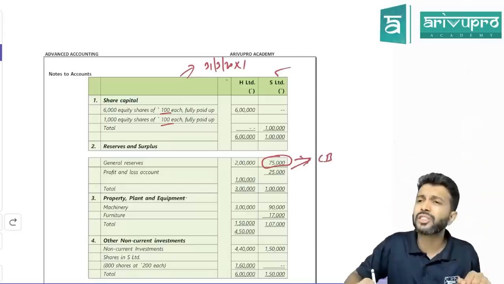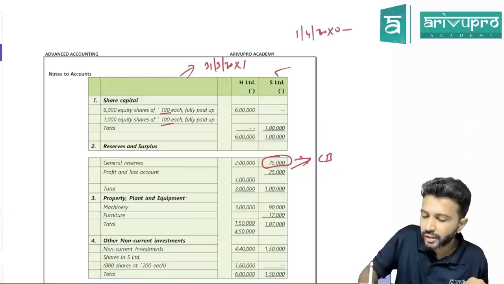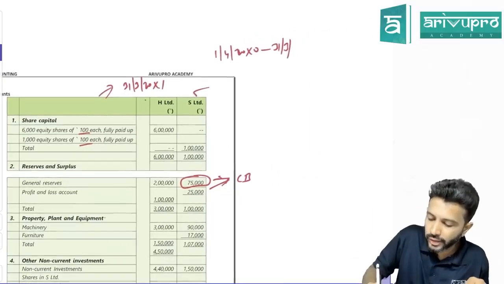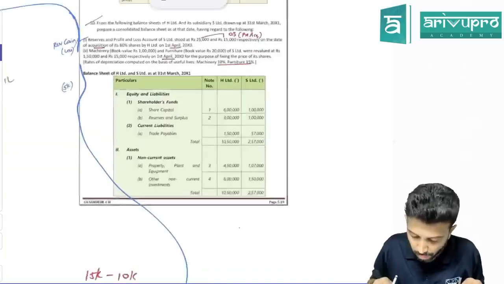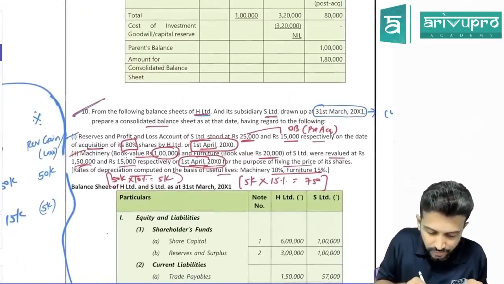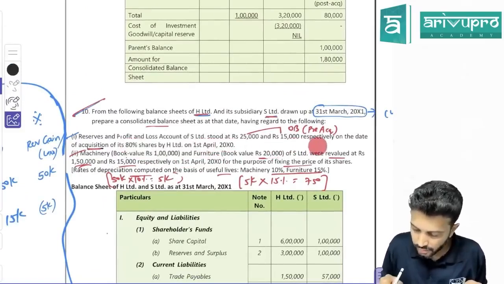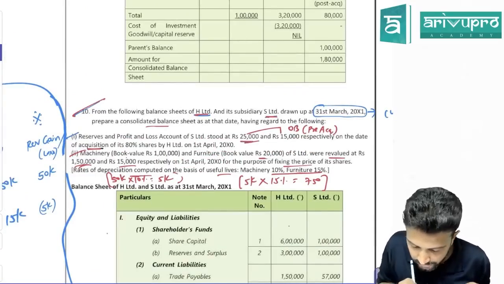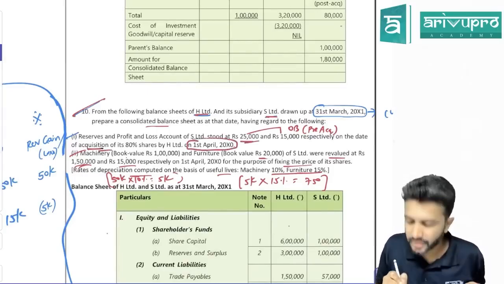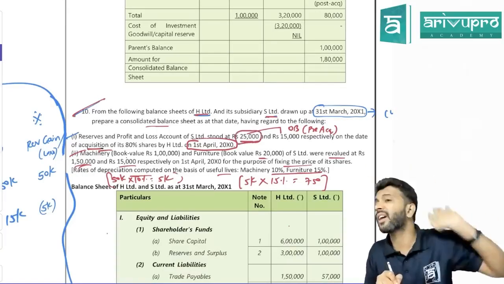Do you know the opening balance of general reserve? The current year begins on 1st April 20x0 and ends on 31st March 20x1. Sir, do you know the opening balance of general reserve? Yes, given in the problem. Check the adjustment here. The reserves stood at 25,000 on the date of acquisition. And what is the date of acquisition? 1st April 20x0. So what is this 25,000? General reserve's opening balance.